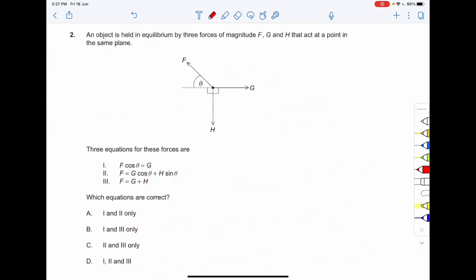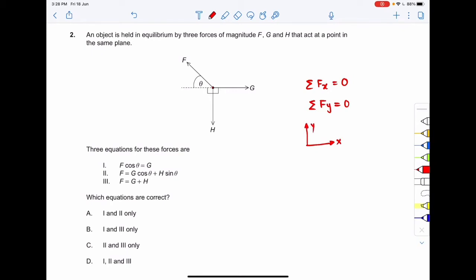So proceeding on to the next question, question number 2. An object is held in equilibrium by three forces, of magnitudes F, G and H, that act at a point in the same plane. The three equations for these forces are 1, 2 and 3. We have to figure out which of the equations are correct. If the three forces are in equilibrium, the summation of net forces along the x-axis should be equal to 0, and the summation of net forces along the y-axis should also be equal to 0. So taking this as the x-axis and this as the y-axis.